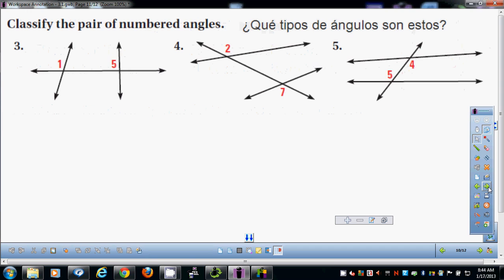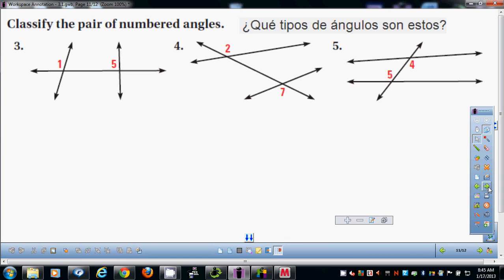All right. I'm just going to point and you tell me what kind of angles they are. Rebecca, what's number 3? I believe in you. What is the answer? Would you like to phone a friend? I'll come back to you in just a moment.